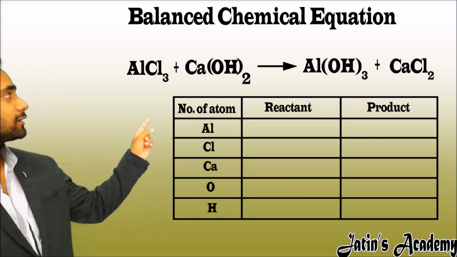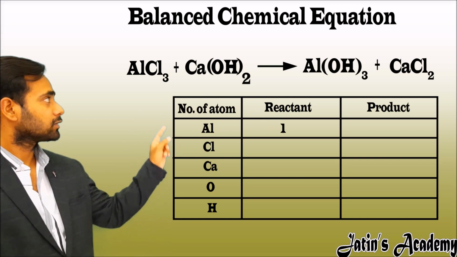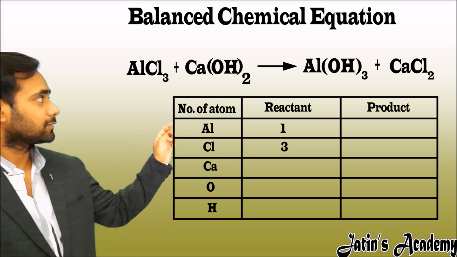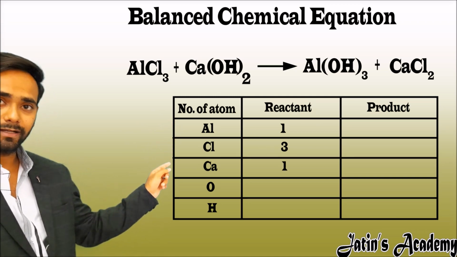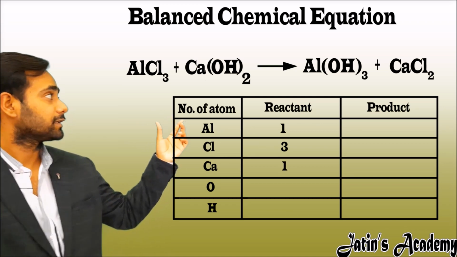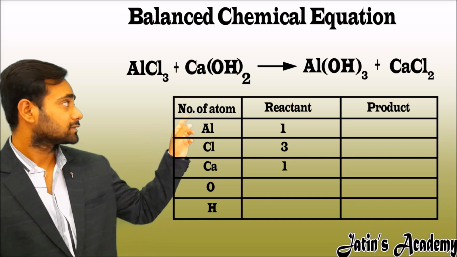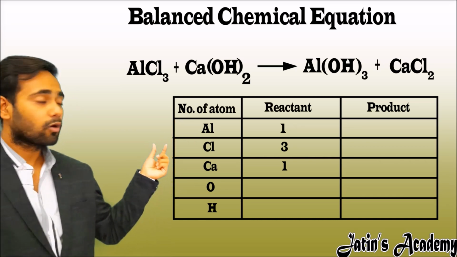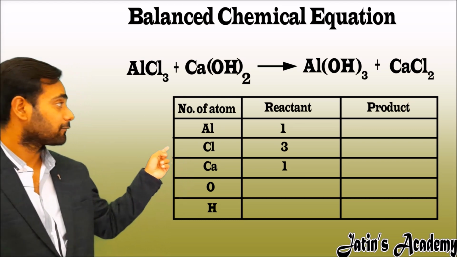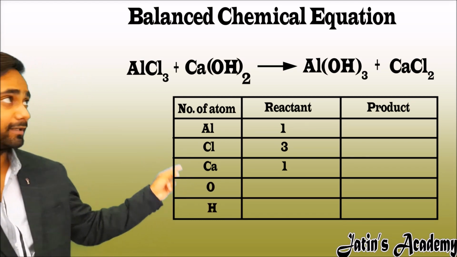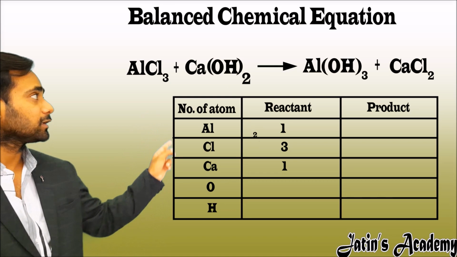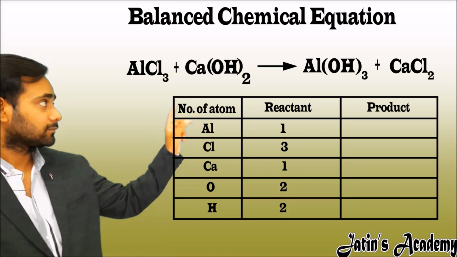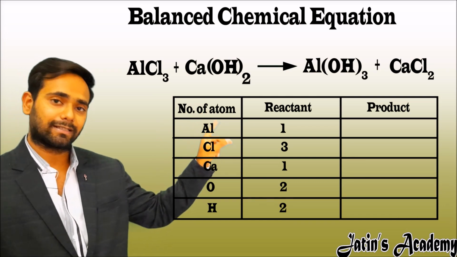Here aluminum is of 1 atom, chlorine is of 3 atoms. On the other side, calcium hydroxide, calcium is of 1 atom. And now here be careful. Oxygen and hydrogen are different atoms, so no need to write OH. We have to write O and H separately. O is of 2 atoms because the subscript is 2, and H is of 2 atoms, the same subscript, that is 2.